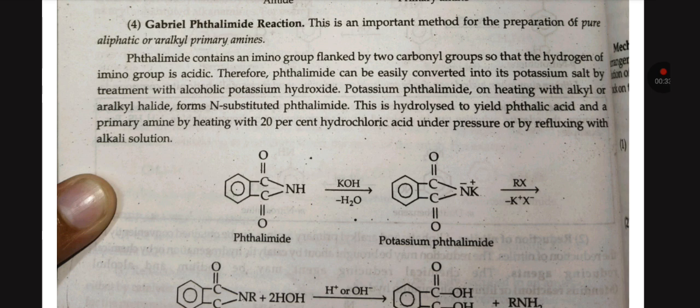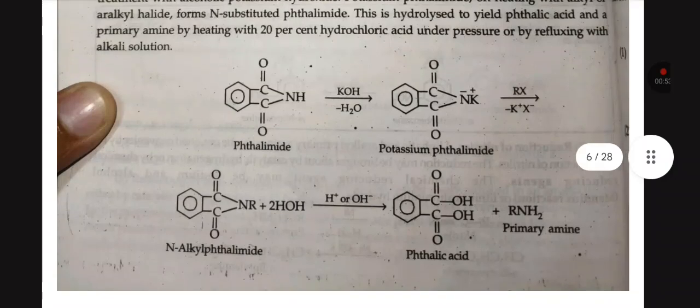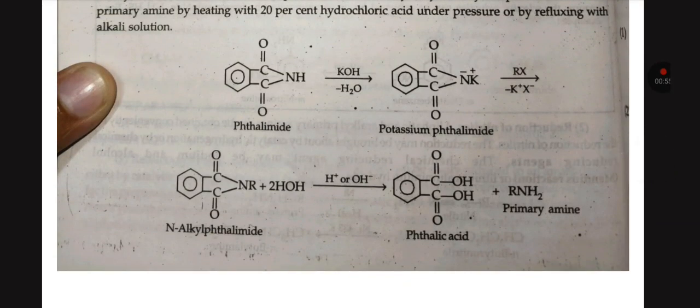Potassium phthalimide on heating with alkyl or aryl alkyl halide forms N-substituted phthalimide. This is hydrolyzed to yield phthalic acid and a primary amine by heating with 20% HCl under pressure or by refluxing with alkali solution. The reaction is given below.